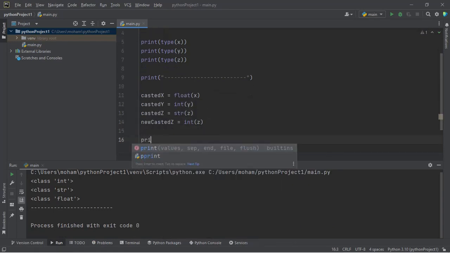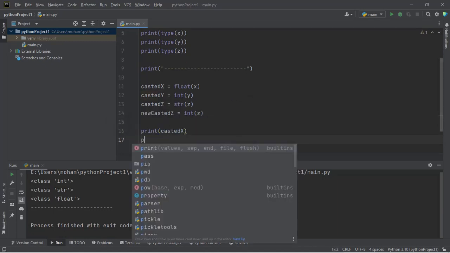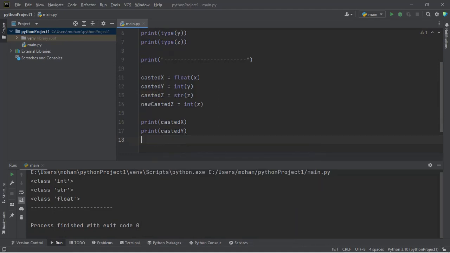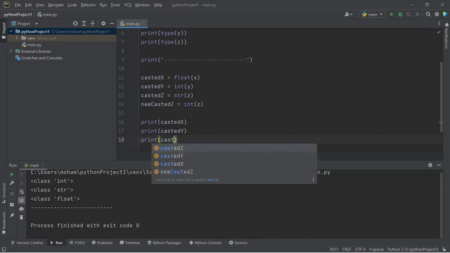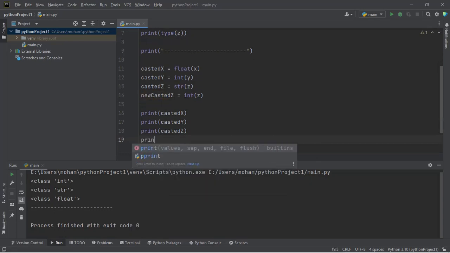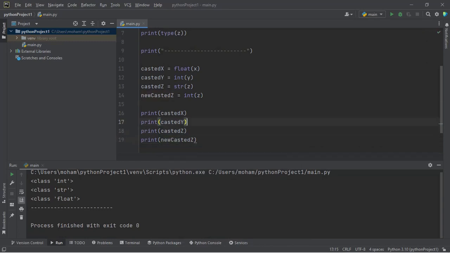Down here I could say print casted x, then print casted y, print casted z, then print the new casted z. So this is going to change from integer to float, from a string to an integer, and from float to string and float to integer.